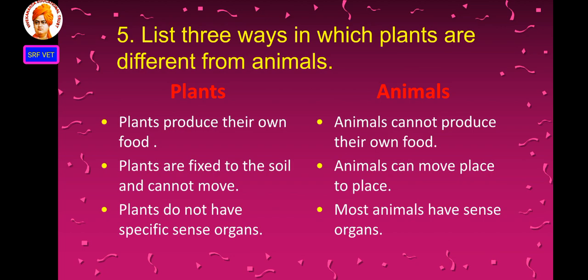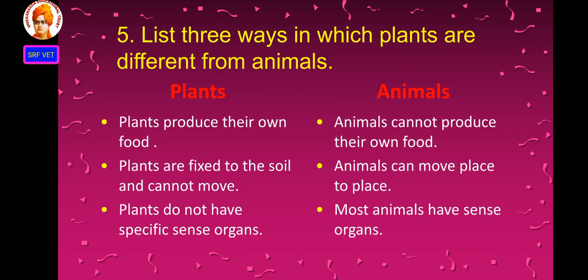Plants are fixed to the soil and cannot move. Animals can move from place to place with the help of legs, fins and wings. Plants do not have specific sense organs, but most animals have sense organs.